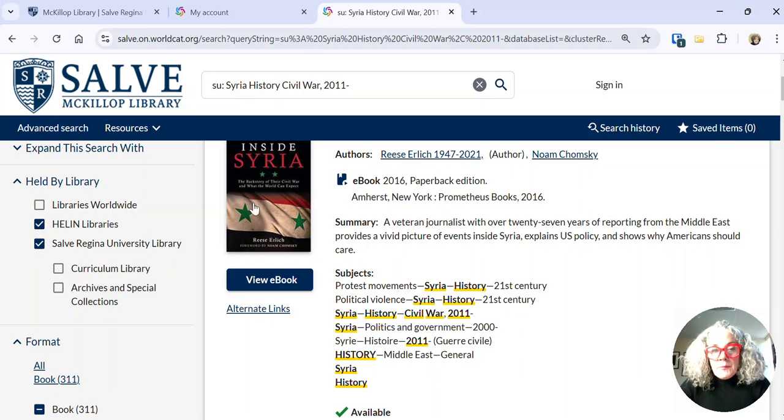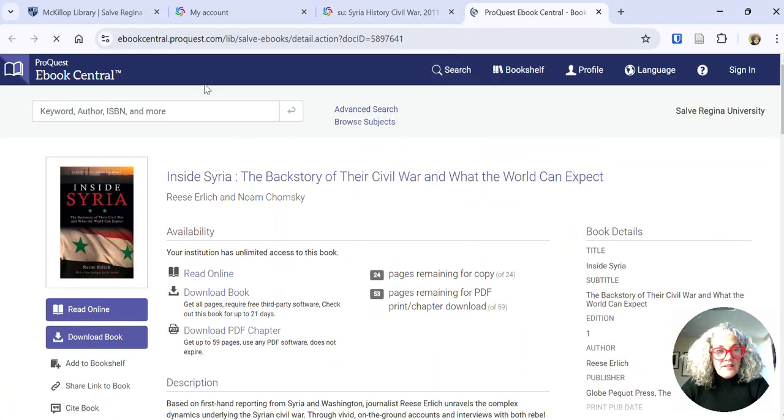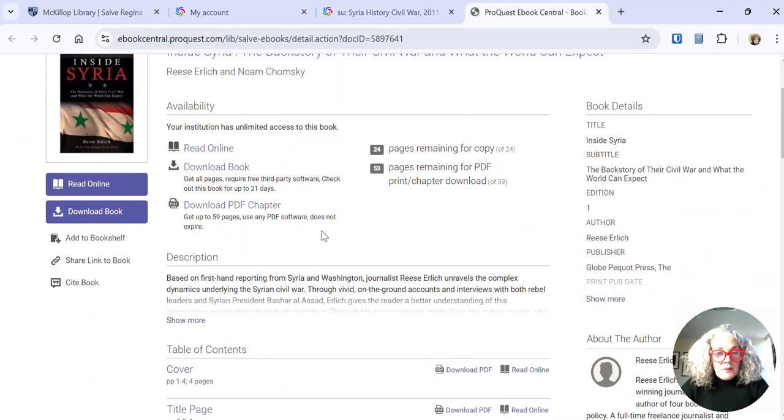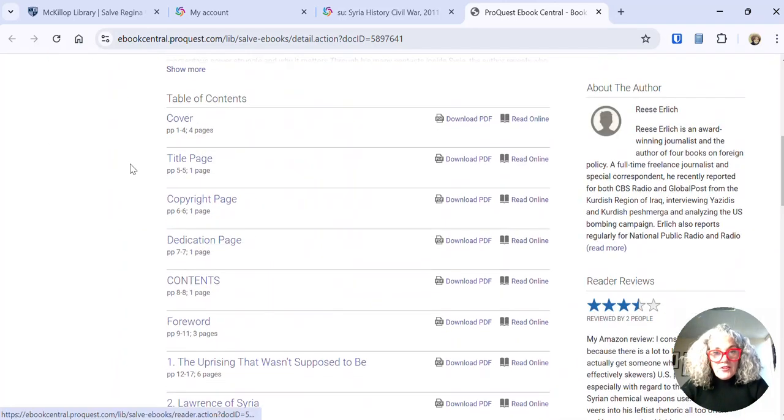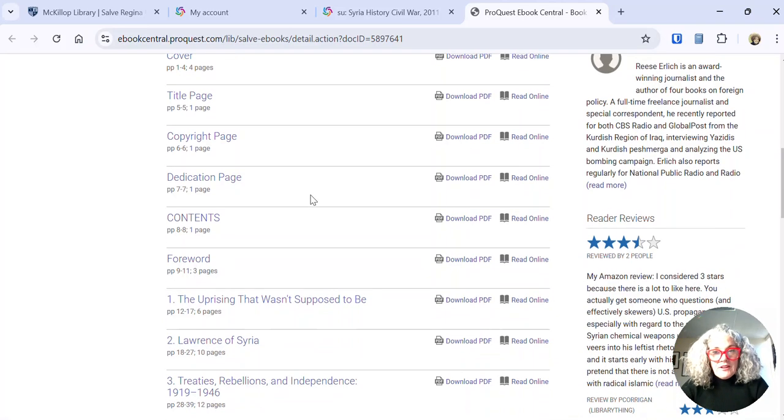In terms of our ebooks, we have several different vendors, so you'll see different interfaces. So for example, this ebook is our ProQuest ebook. A few things to point out. On this page, you can see the table of contents and each of the chapters, and you can download a PDF for each of these.